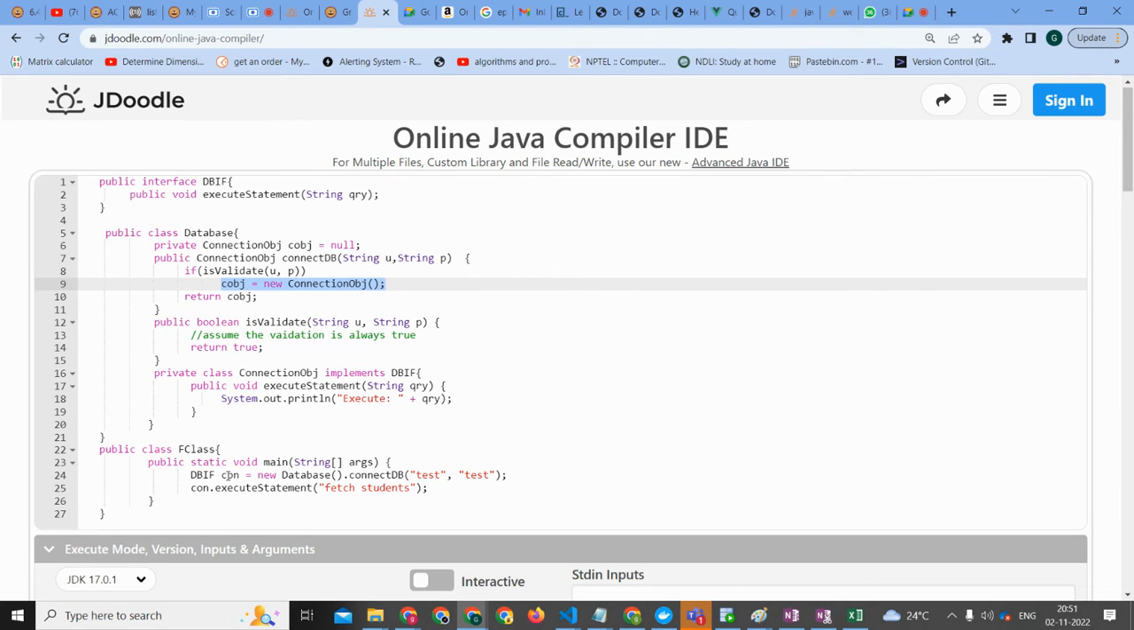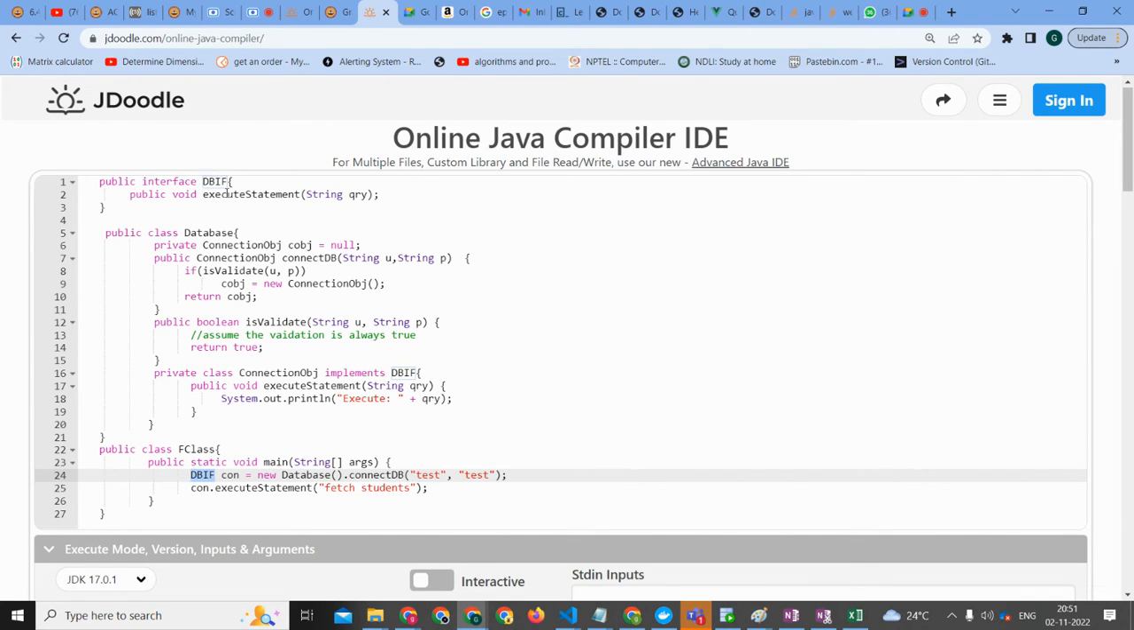Okay, so we are returning whatever the connection object is. We are passing the database connection object in this database. The connection object is being converted to DBIF, so only the methods present in DBIF will be able to execute.